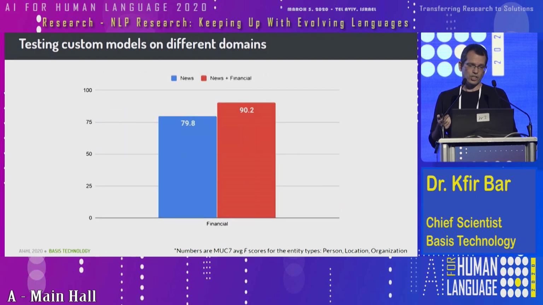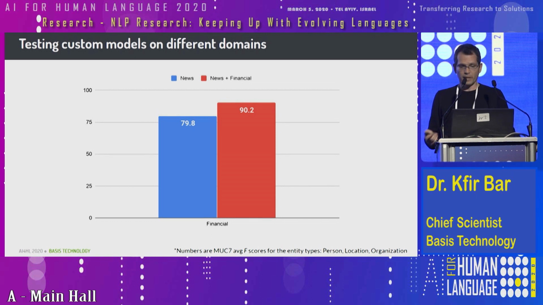On domain adaptation, this technique works pretty well, as you can see here. So we just took news documents and financial documents for evaluation, and then we used the blue bars where we used the base model, and then the base model with a custom model, which we trained using financial documents. So we got significant results.